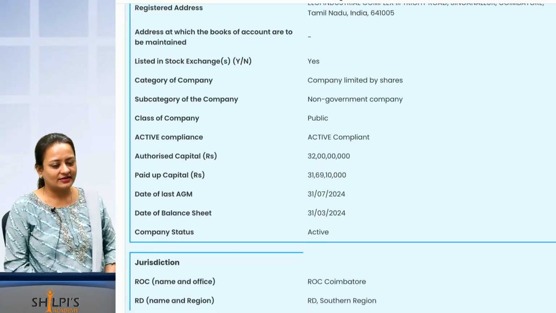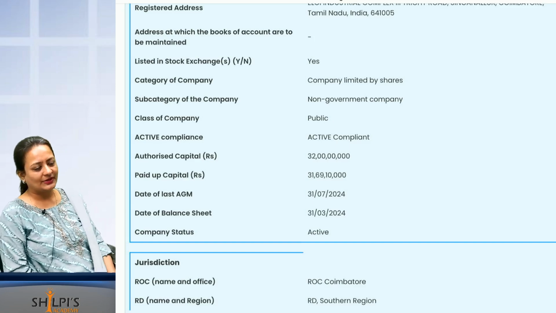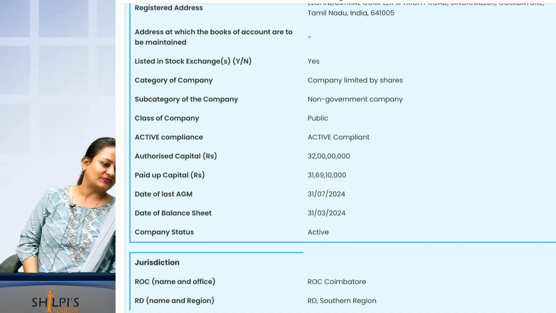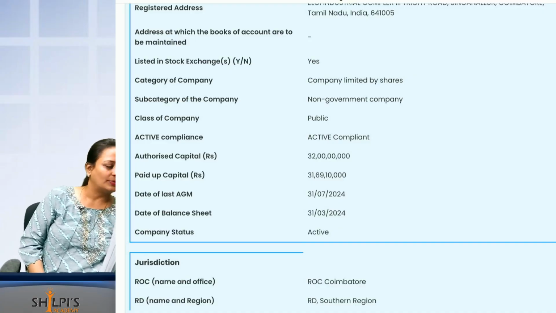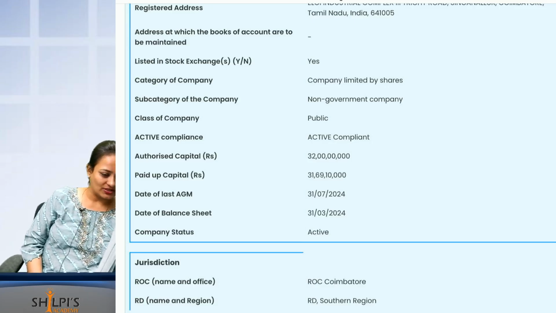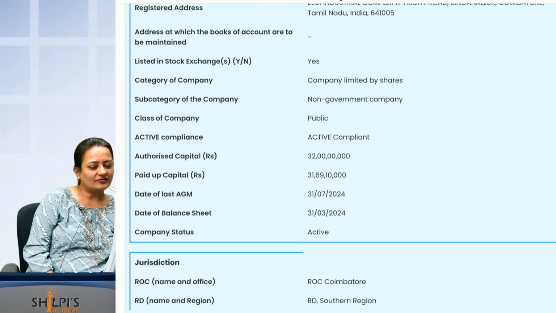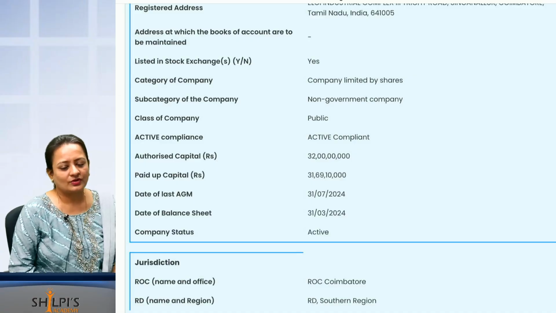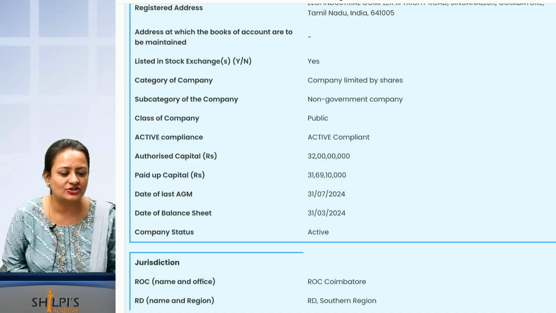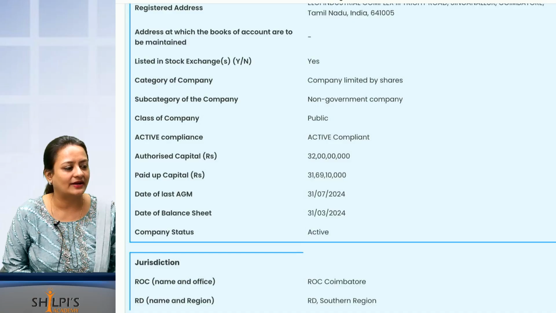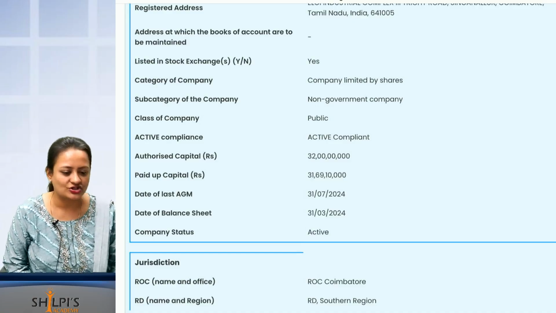Next is the interesting thing. What is the category of company? Company limited by shares. There are two types of company: limited by shares or limited by guarantee. That I will teach you when the portion comes. Class of company, public. Next, active compliance. What is mentioned? Active compliant means it is an active company and it is complying with all the rules and regulations.